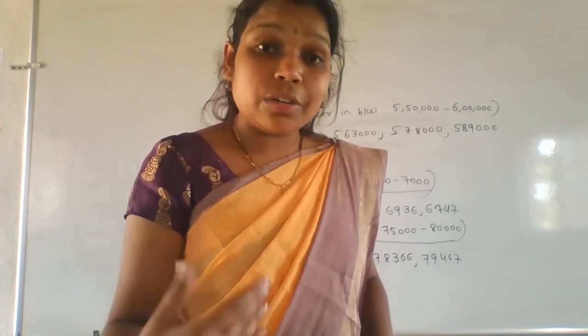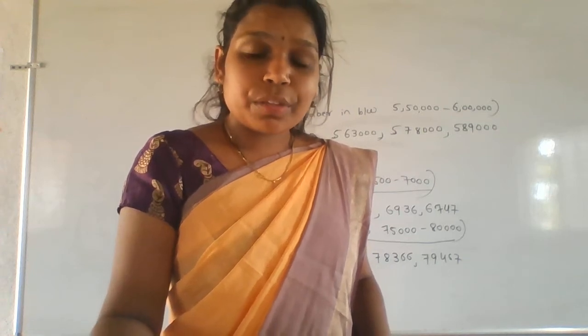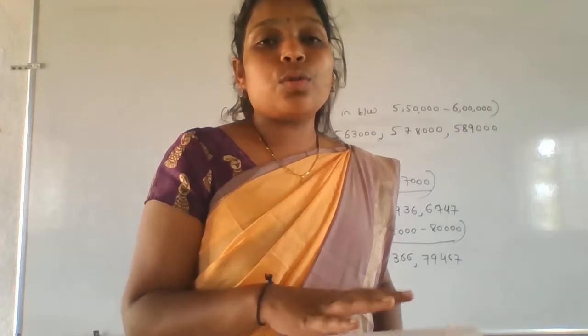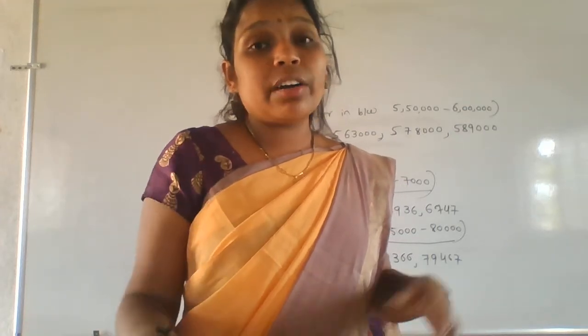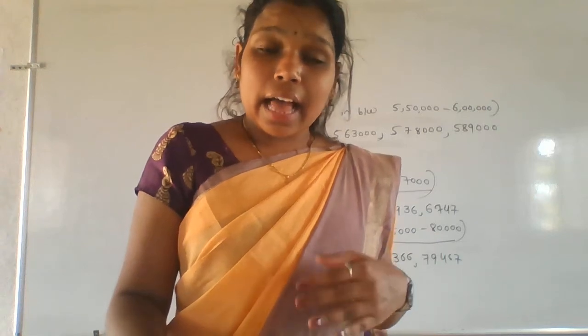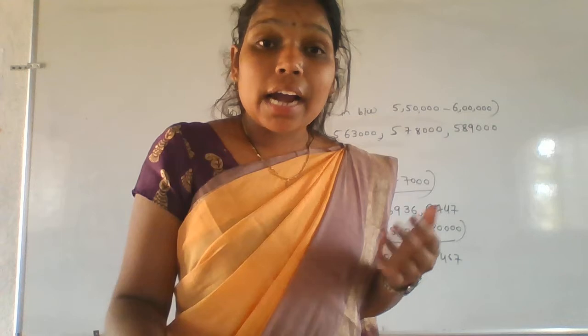But for multiples, there will be an infinite number of multiples, because what is a multiple of 2? You can multiply 2 up to infinity only, right? So 2 tens are 20, 2 elevens are 22, 2 twelves are 24, 2 thirteens are 26, like that you can continue with the whole numbers, then we can't count, right?